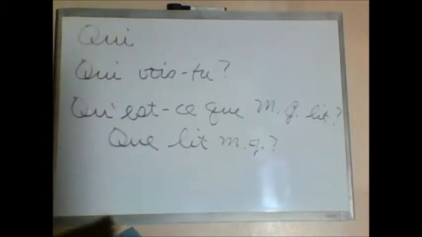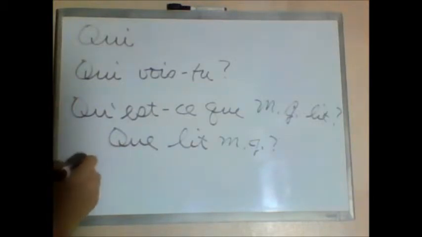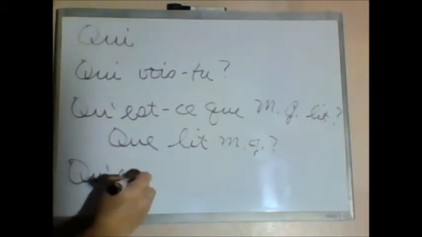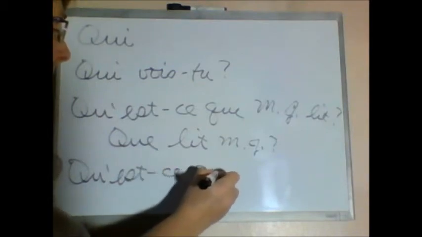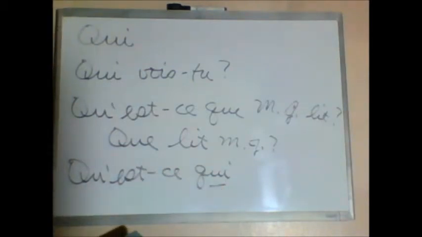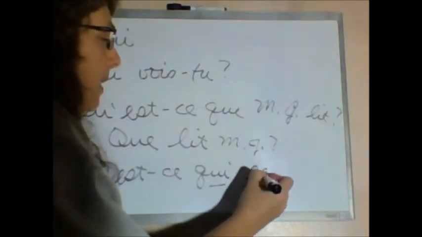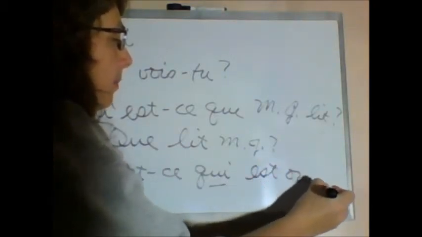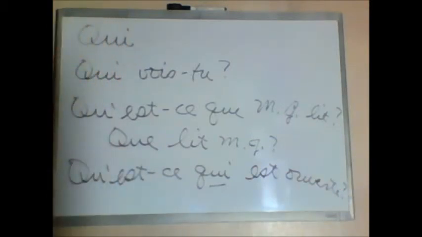Numéro 4, la fenêtre est ouverte. The window is open. So we want to say what is open? Okay, here's where we have a subject and a question. So we need to have a subject for grammar's sake, and this is where we're going to be using that qu'est-ce qui. We don't have an object like the journal. We have a subject, so we need qu'est-ce qui, because of the subject, qu'est-ce qui est ouverte? What is open? The window is open. Okay?